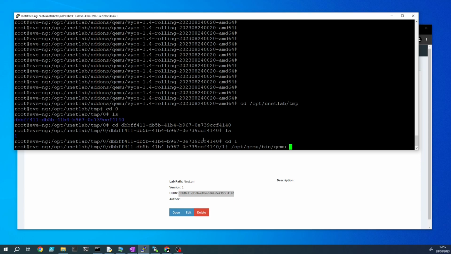we're going to type in qemu-img commit virtioa.qcow2.